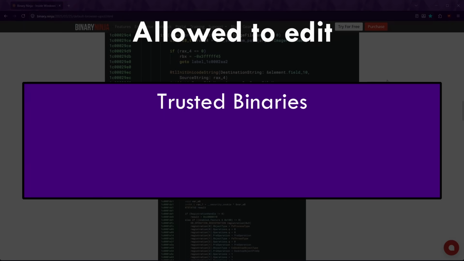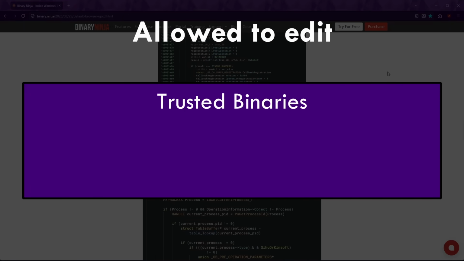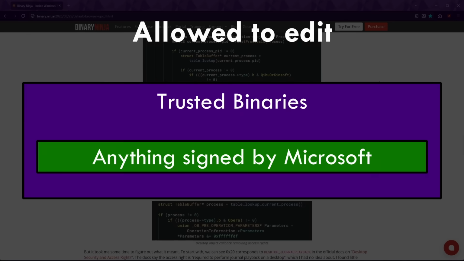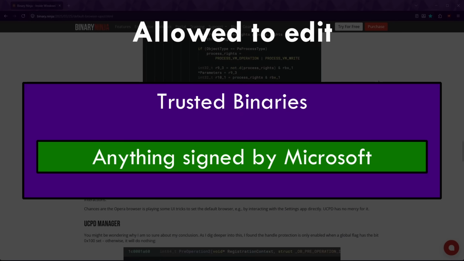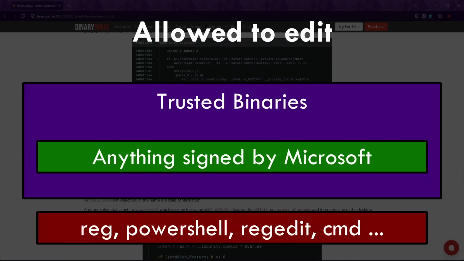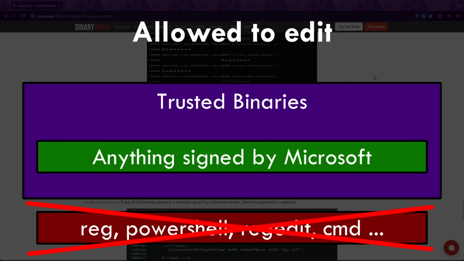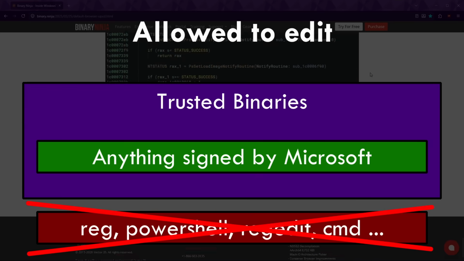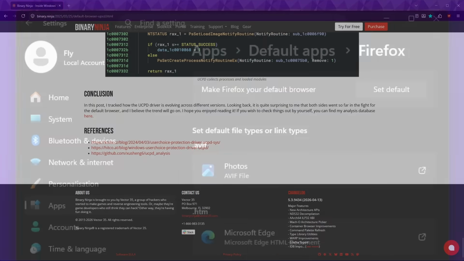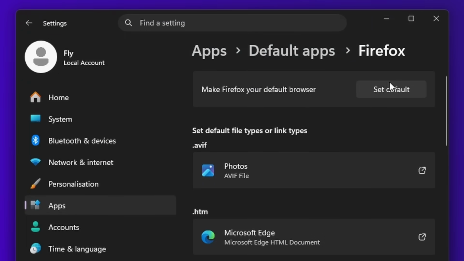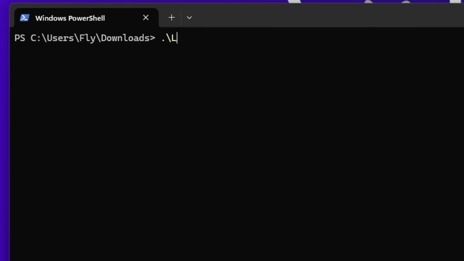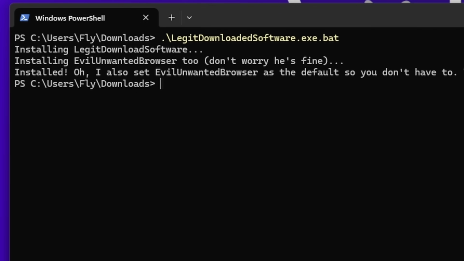Only trusted binaries may change the protected keys. Trusted binaries are all those signed by Microsoft, except automatable utility tools like Reg, PowerShell, Regedit, which could be used to circumvent protection. The idea is to only allow changes through official avenues such as the Settings app, thus preventing malicious software from just hijacking the defaults. Otherwise, even a measly batch script could get you around the blocks.